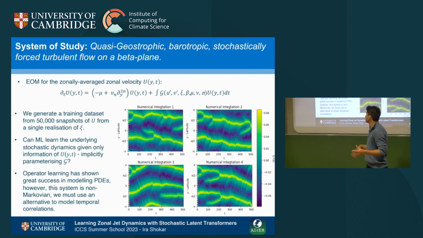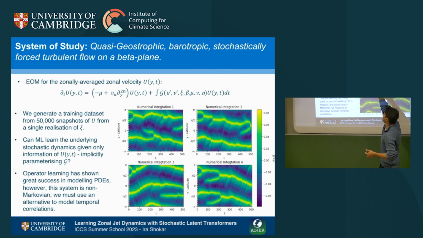Now we have the question: can we generate a data set from a single realization of this forcing, as we would have in the atmosphere? We only have one realization to go by. Can we use machine learning to learn the dynamics of U, implicitly parameterizing that operator G? One way that ForecastNet in particular models their system, which Jack was talking about earlier, is what's known as operator learning. But that assumes that the system is Markovian, i.e. you only need one instance of previous time history to be able to predict the next.